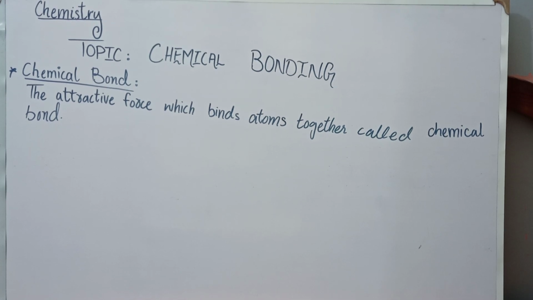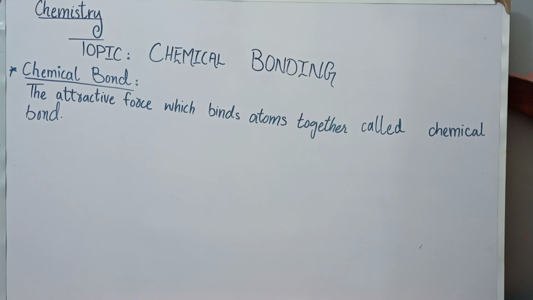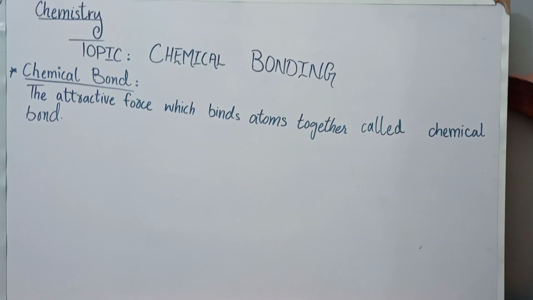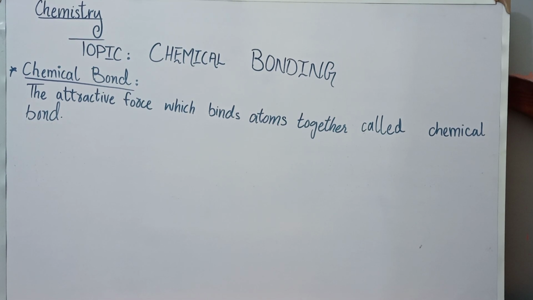The way in which various atoms are bonded together has an effect on the properties of substances. In this video, you will explore the nature of various types of chemical bonding. Now the question arises, why do atoms form chemical bond? The essential answer is that everyone in the world desires to be stable in their life. Atoms are just like that, they are also trying to become more stable.